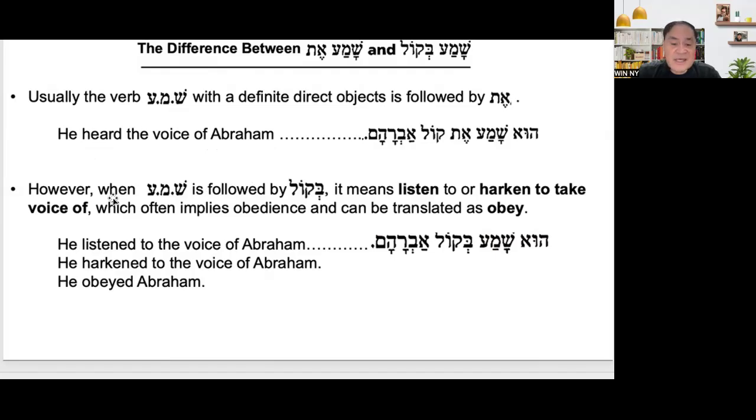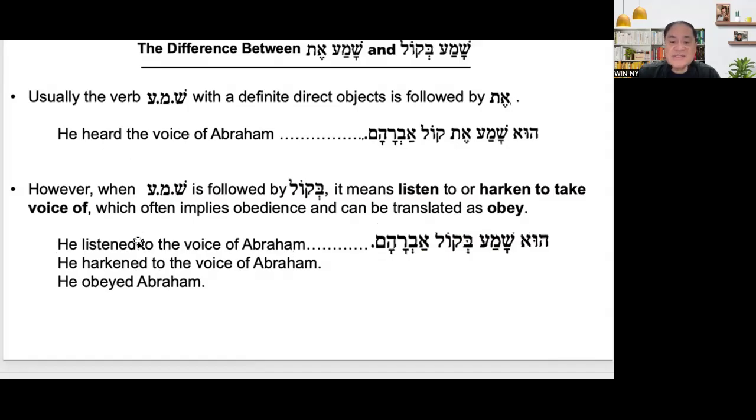All right. Now, however, according to our rule, when shama is followed by bikol, it means listen to or hearken to, take the voice of, which often implies obedience and can be translated as obey. So let's see again: he listened to the voice of Abraham.